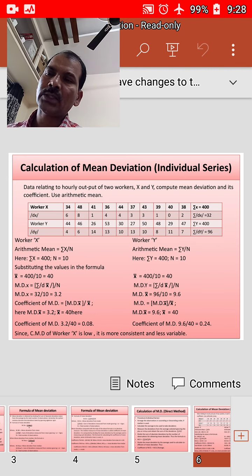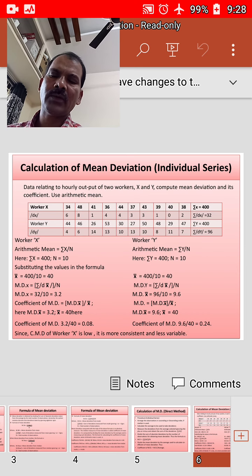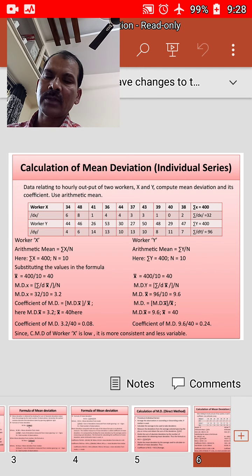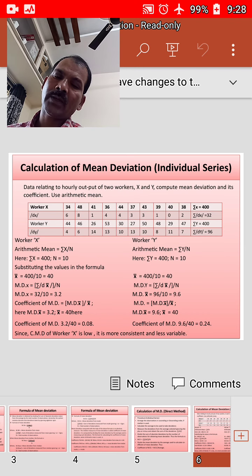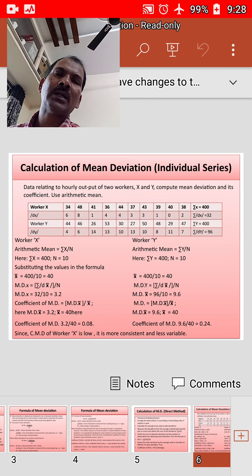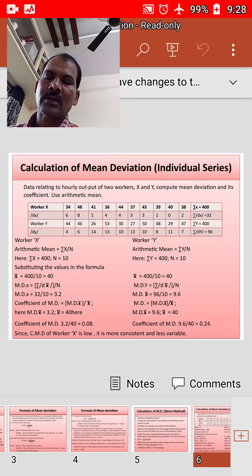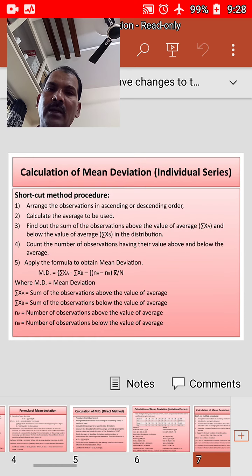If you observe these two values, that is worker X and worker Y, the coefficient of mean deviation of hourly output of worker X is low when compared. Here 0.24 is Y worker, whereas 0.08 is the X worker, very low. It is more consistent and less variable. With the results we can interpret that for worker X the coefficient of mean deviation is less, hence they are more consistent and less variable, right.